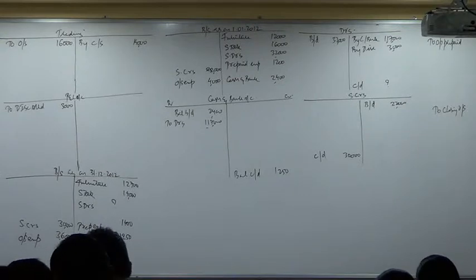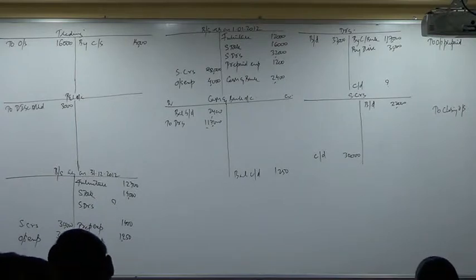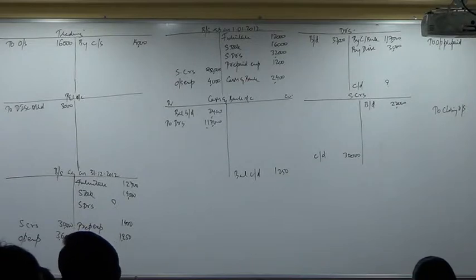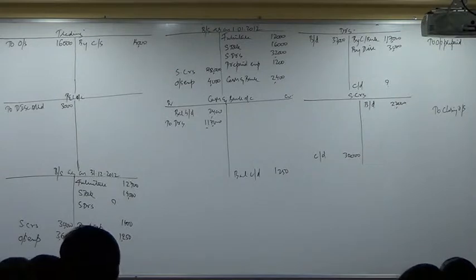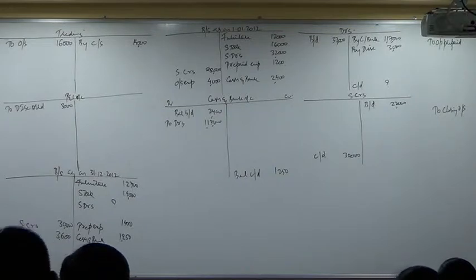Next. Collections on discounting of bills of exchange after deduction of discount of 250 by the bank total to 12,250 rupees. Now we have discounted some bills with the bank and we have received 12,250 after deduction of discount. How much? 250 rupees. So what is the entry you write when you discount bills?